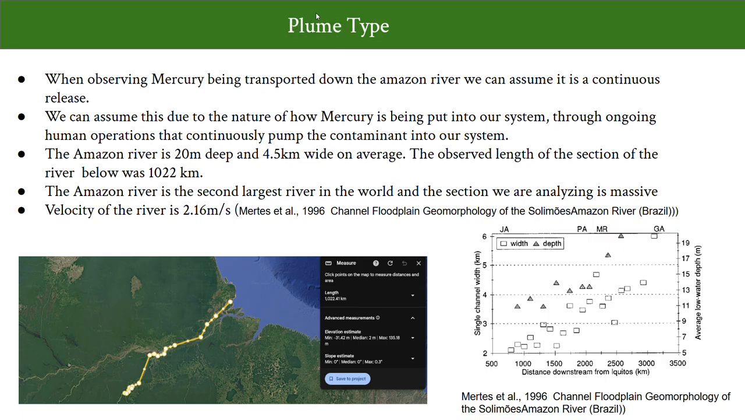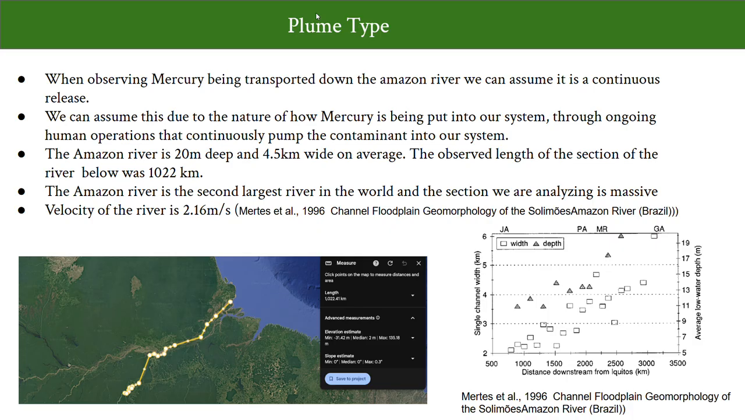When observing mercury being transported down the Amazon River, we can assume it's a continuous release. This is because mercury is released into the atmosphere and it clumps together with water vapor, and when water vapor condenses and rains, mercury rains along with it, creating runoff into tributaries that lead into the Amazon River. So it is continuous.